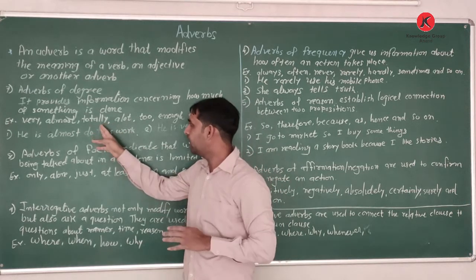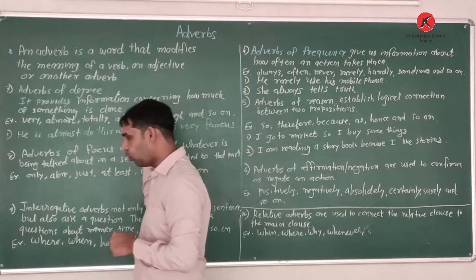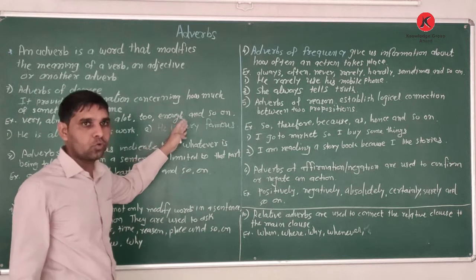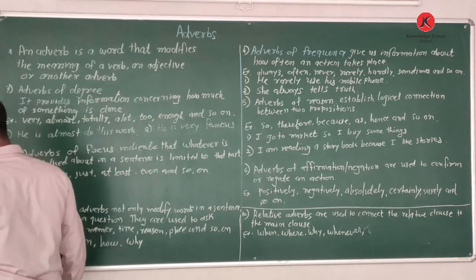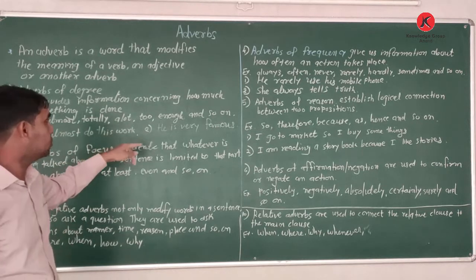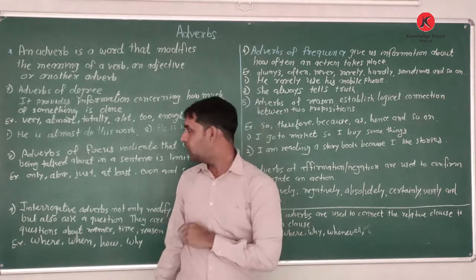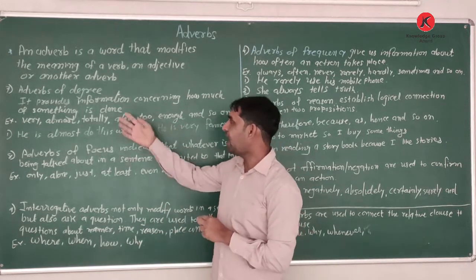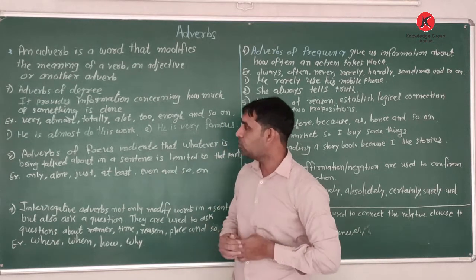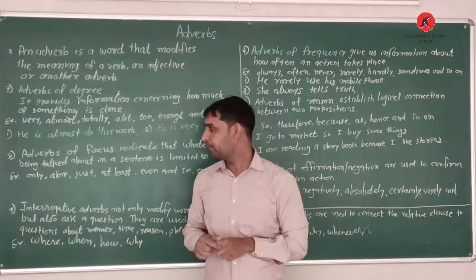He is totally completed his work. Okay. If we use too, so what we use, he is too exhausted to work. Okay, remove to, we use: he is enough to do this work. This type of word we use as adverbs of degree. Okay, we use the words more and most also as adverbs of degree.